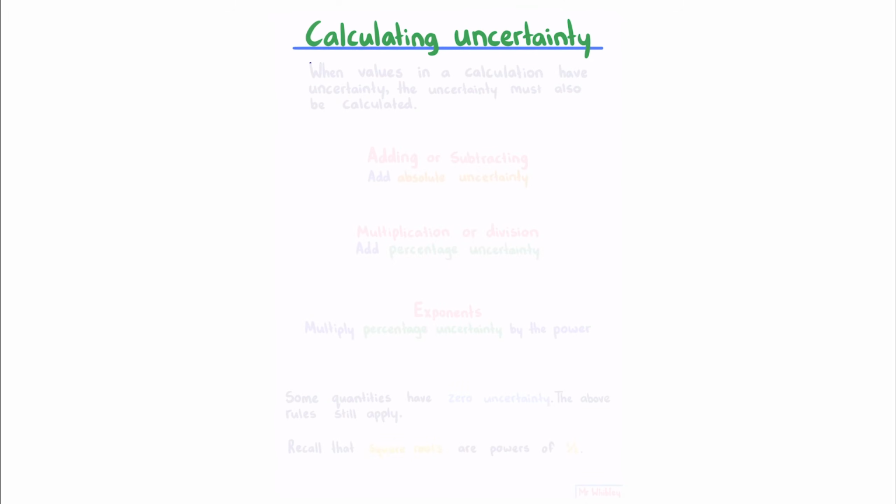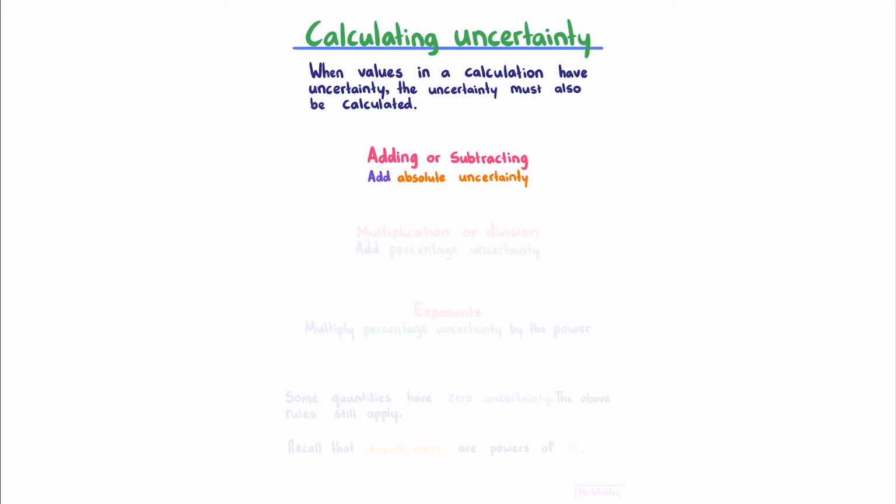Calculating uncertainty. When values in a calculation have uncertainty, the uncertainty must also be calculated. When you are adding or subtracting a number, you add the absolute uncertainty. If you are multiplying or dividing a number, then you add the percentage uncertainty. For exponents, you multiply the percentage uncertainty by the power.